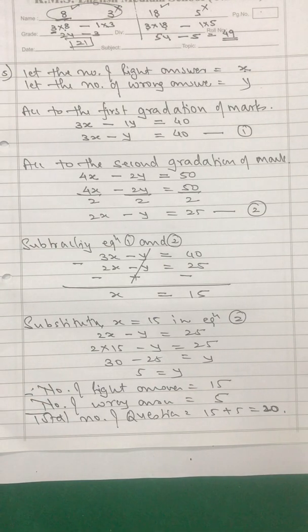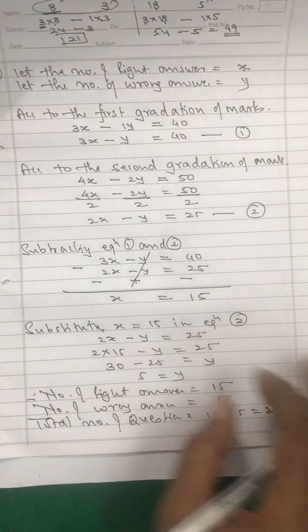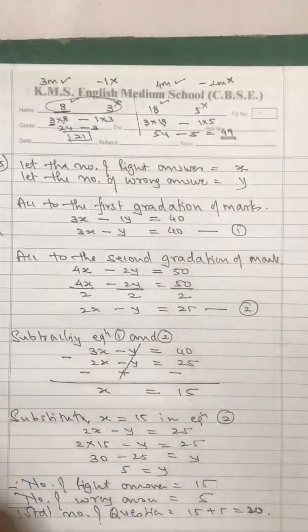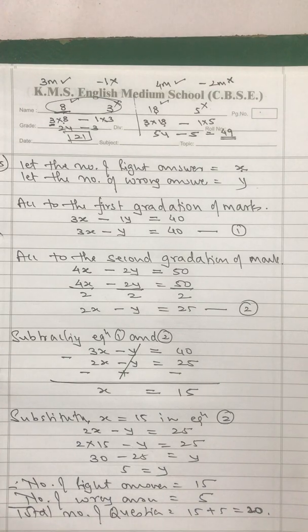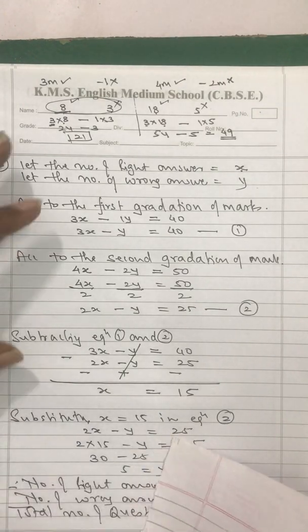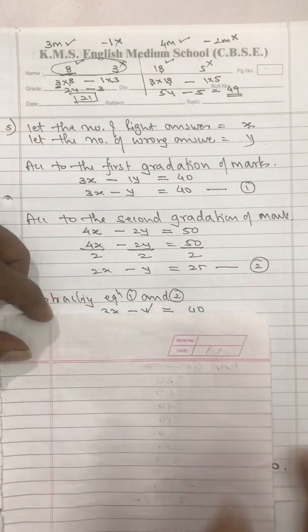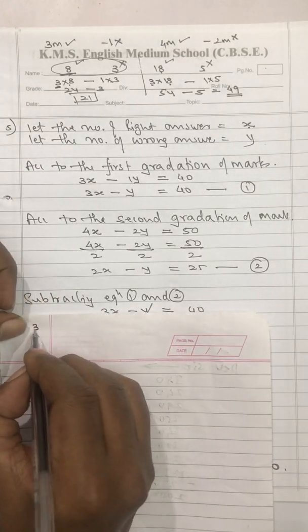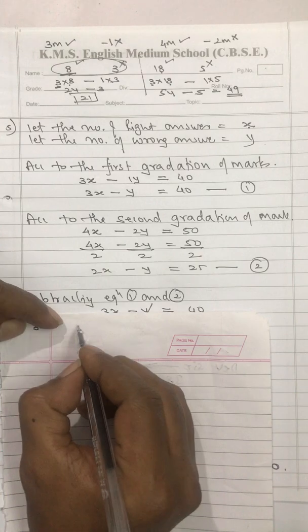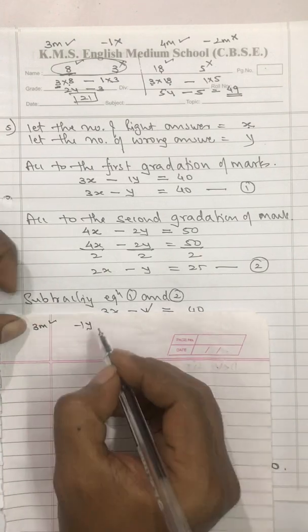Right? But whether right or wrong, we have to go by the marking system and see whether he has got the right marks. So let me check. In the first case, 3 marks for each right and -1 for each wrong.